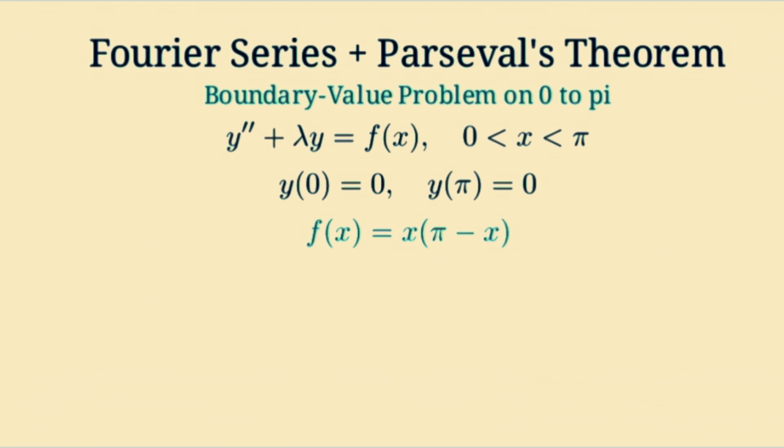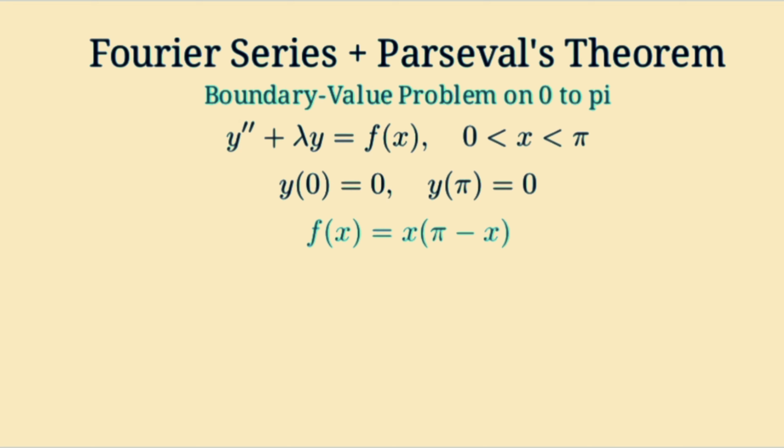We have y double prime plus lambda y equals f of x on the interval 0 to pi. The boundary conditions are y of 0 equals 0 and y of pi equals 0. We are given f of x equals x times pi minus x. We will represent f using a sine Fourier series, solve for the sine series of y, and then apply Parseval's theorem to compute the integral of y squared from 0 to pi.